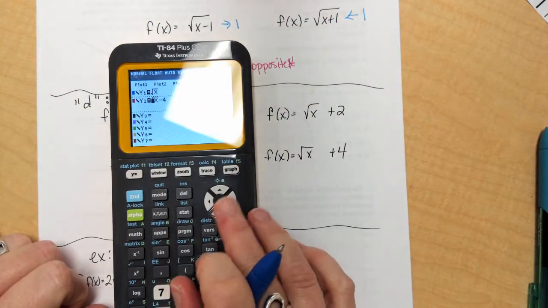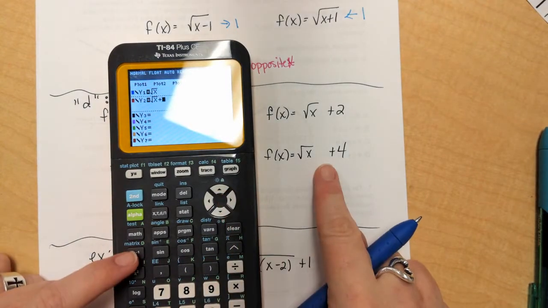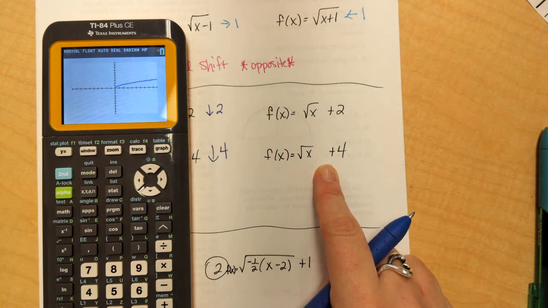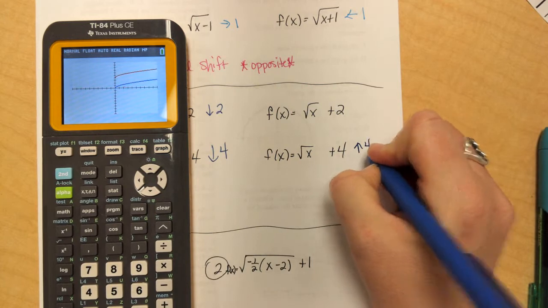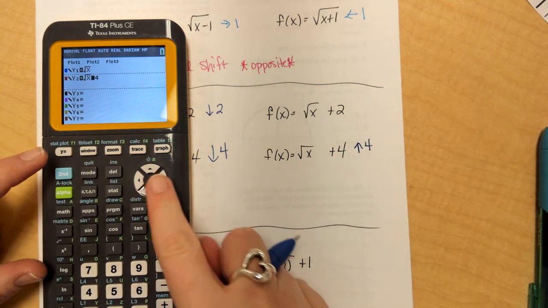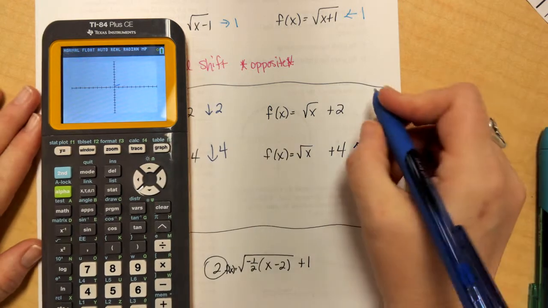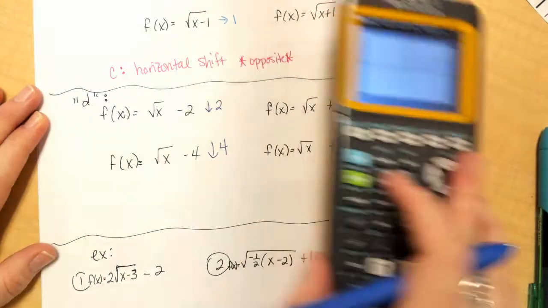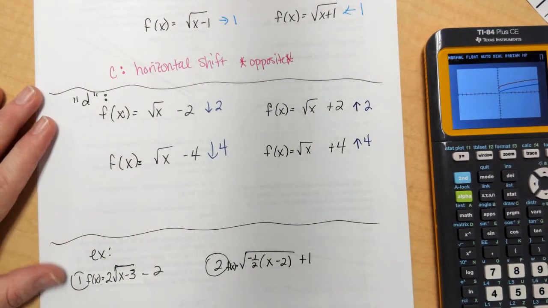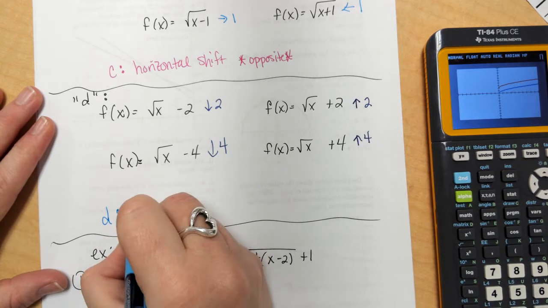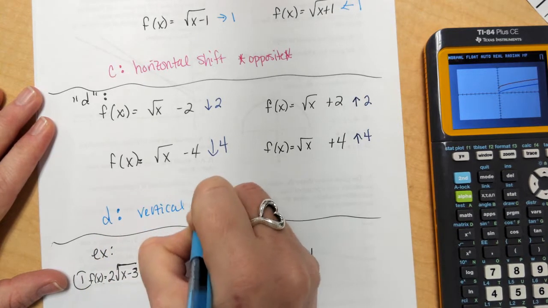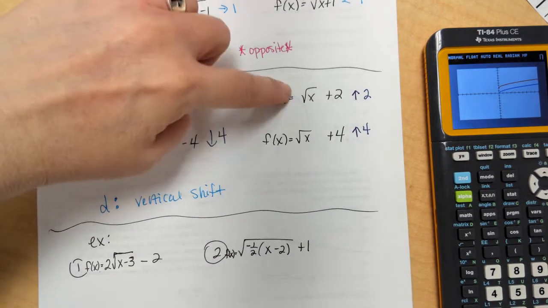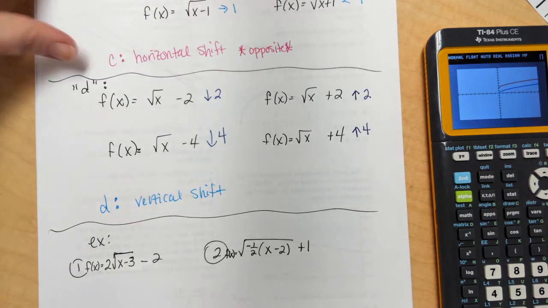So I'm going to switch, and instead of minus, I'm going to put a plus 4, so I'll do this one first. And I can see that this function goes up 4. I'm going to go back in and change it to plus 2. And I'm going to see that it goes up 2 right there. So to summarize this section, we're talking about the letter D. D is my vertical shift. And there's no reason to write anything else about it, because when I see minus, it goes down, and when I see plus, it goes up. It does exactly what I think it should.